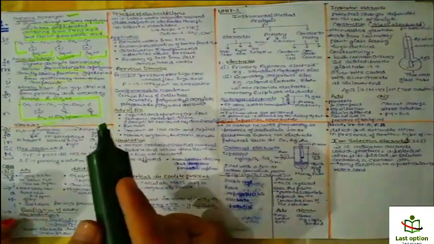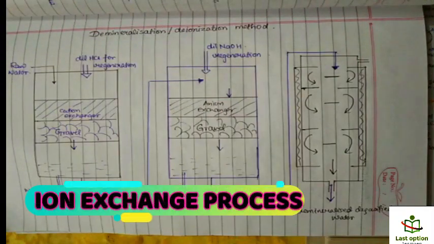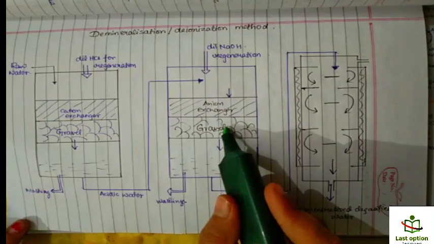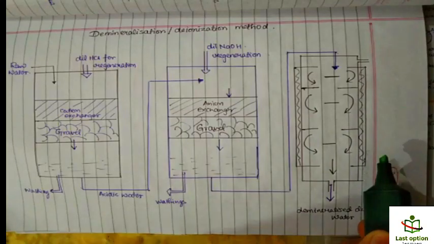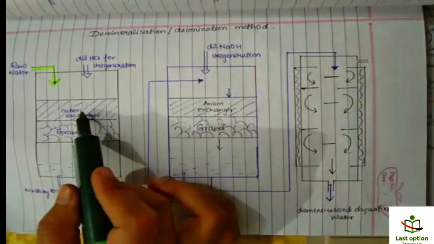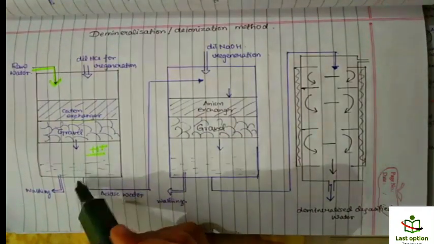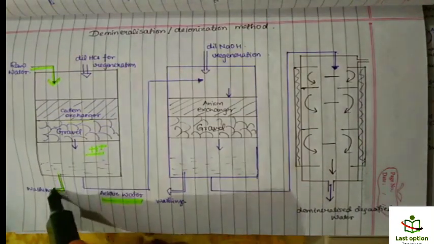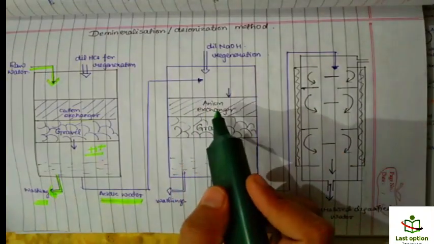So what is its working? Let's study the working. This is the diagram of the ion exchange process: this is a cation exchanger, this is an anion exchanger, and the other impurities present here are removed here. When we pass the raw water from here, the cation exchanger exchanges a cation and gives H plus to the water instead, meaning the water becomes acidic, and all the washings are removed here. Then the acidic water goes to the anion exchanger, right?